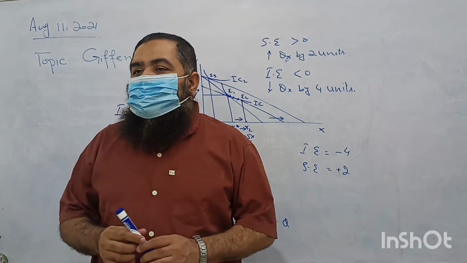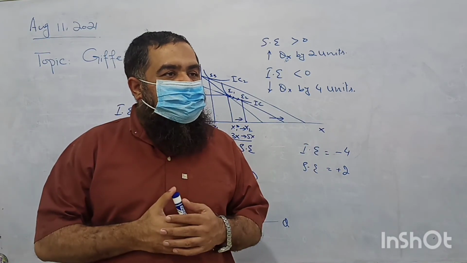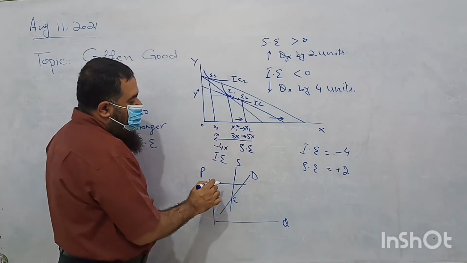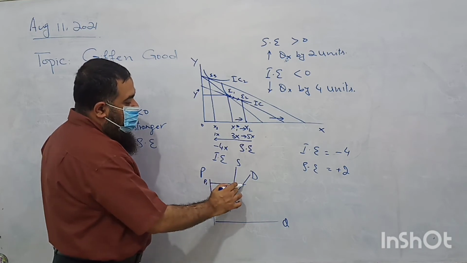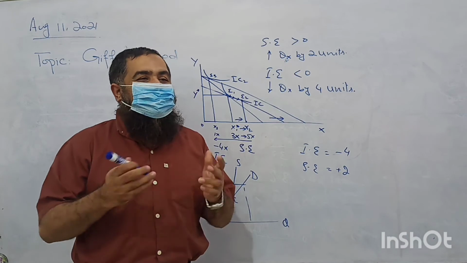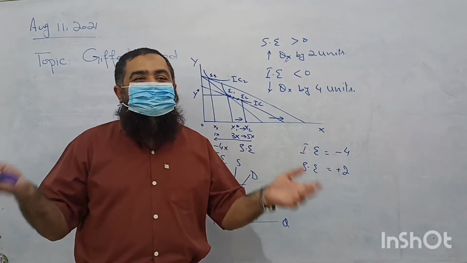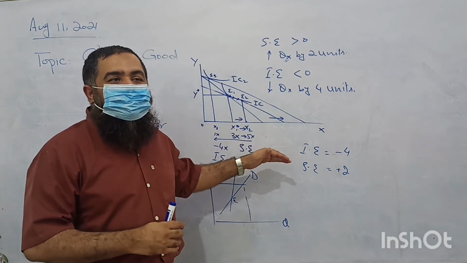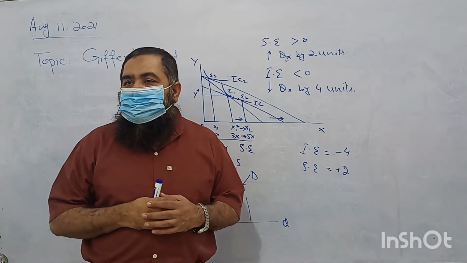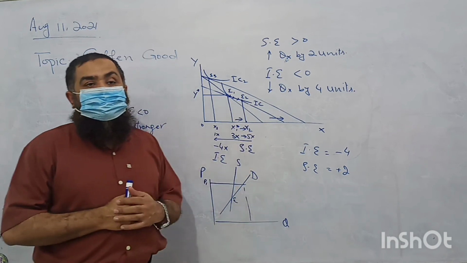So you well know one thing, when price is above the equilibrium, there is going to be surplus. What is happening in case of Giffen good? You see, when price is P1, now here quantity demanded is more than quantity supplied. There is shortage. And when there is shortage, price will be further increasing. Market does not come back towards its previous equilibrium, because due to shortage, prices will further increase and it is further going away from the equilibrium.